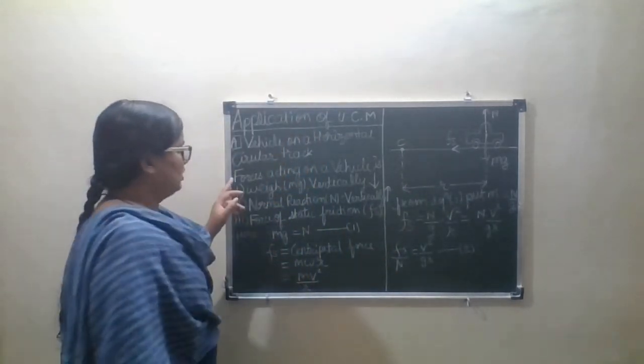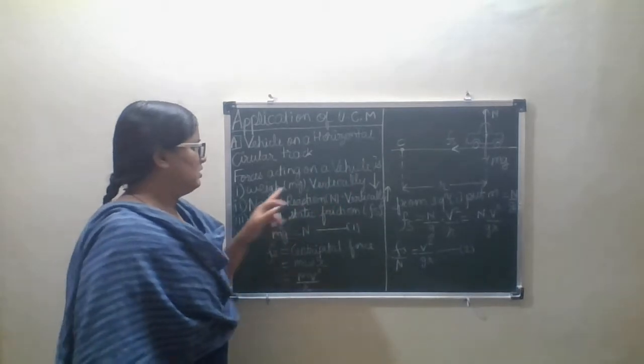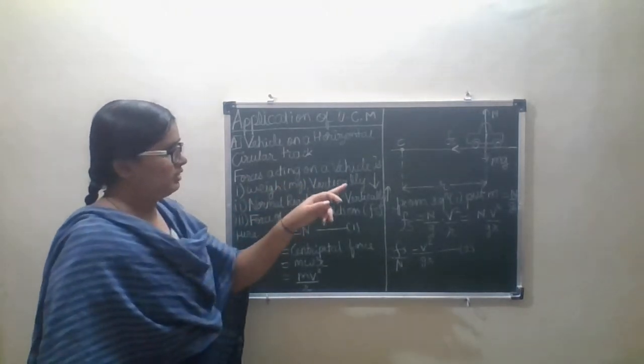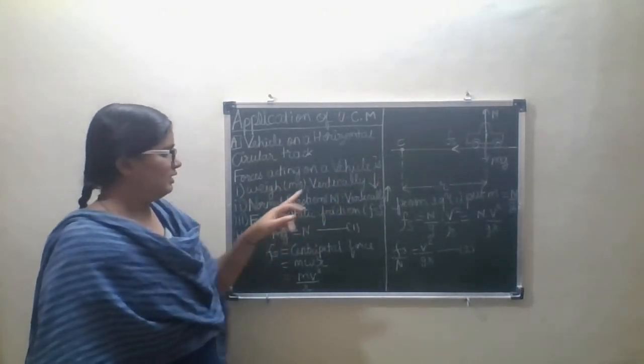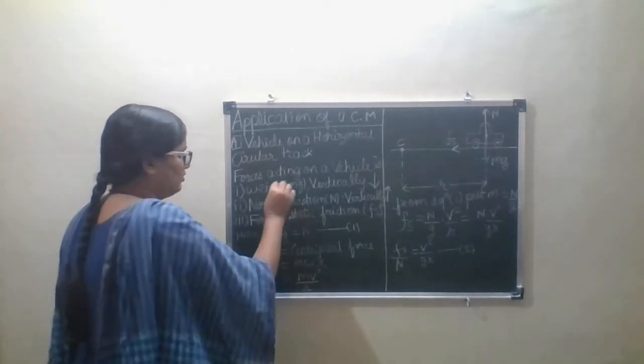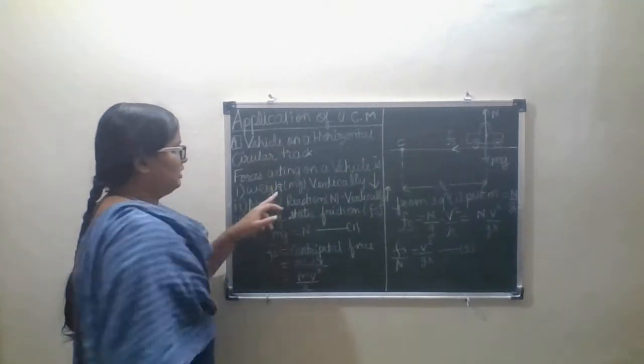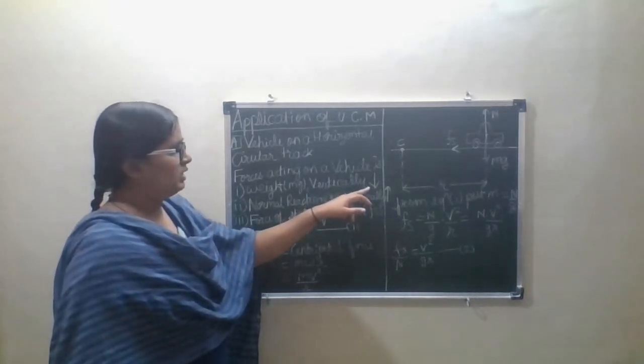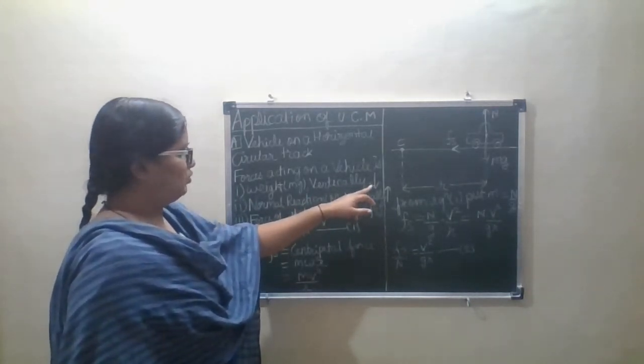So the forces acting on a vehicle: first, I have explained vertically, weight mg acting vertically downwards.